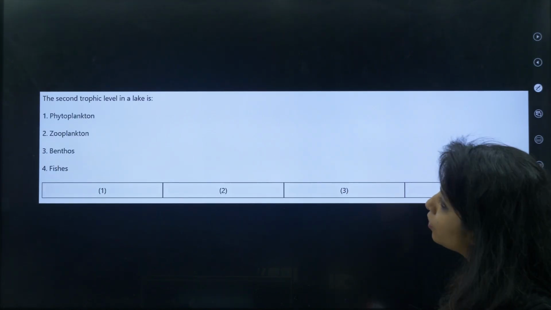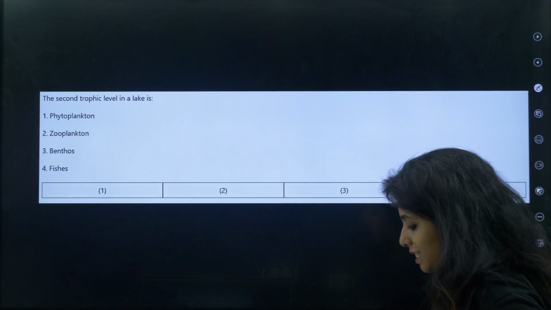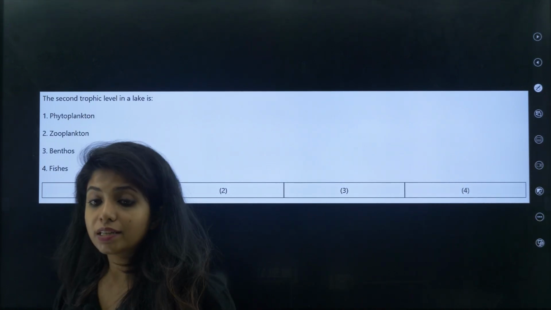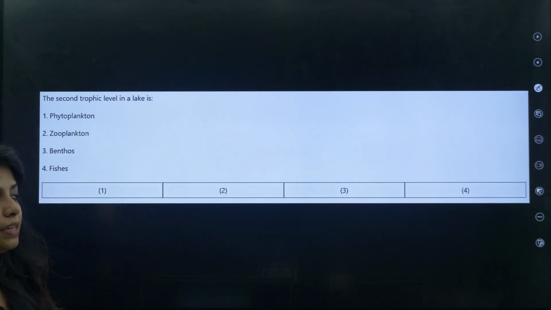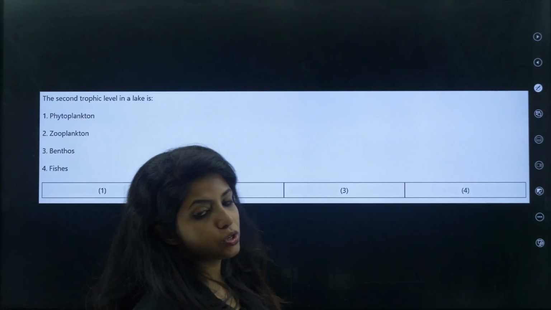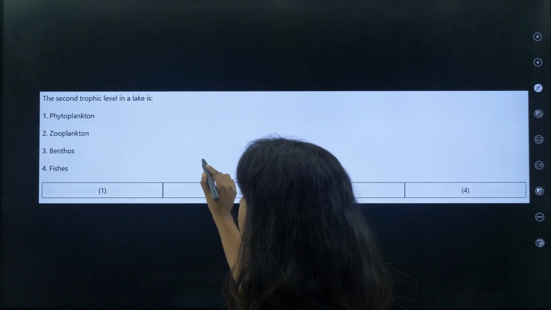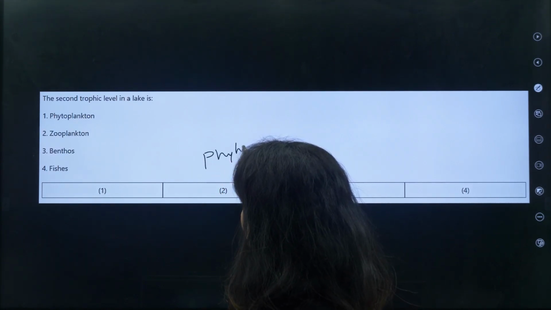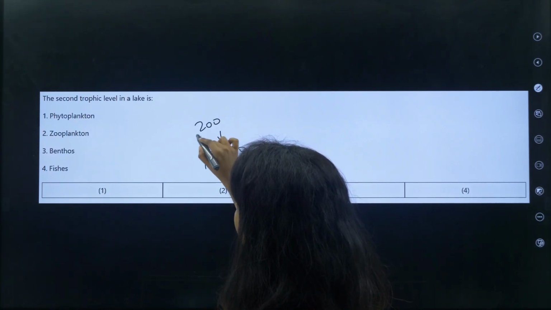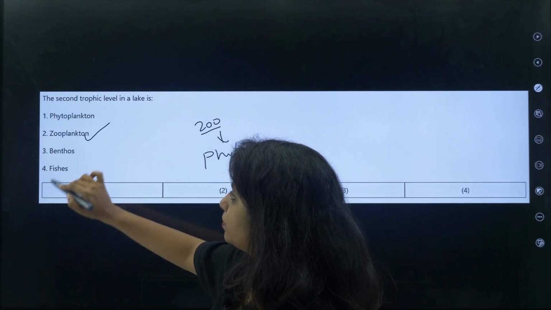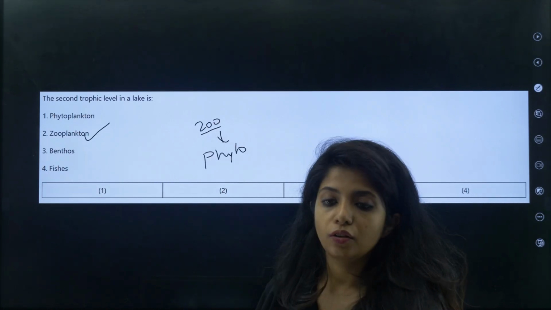Next thing, the second trophic level in a lake. This is the question I was saying. What is the second trophic level in a lake? Can you tell me in the comment section, children? Phytoplankton, zooplankton, benthos, fishes. So phyto is the first trophic level. Second will be zooplankton, and then come fishes. Yes, it will be the zooplankton.